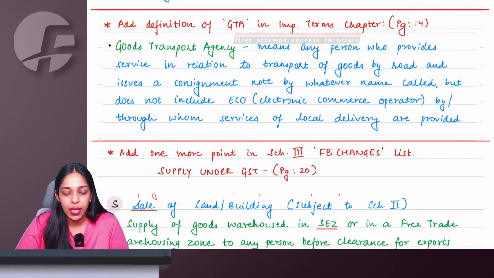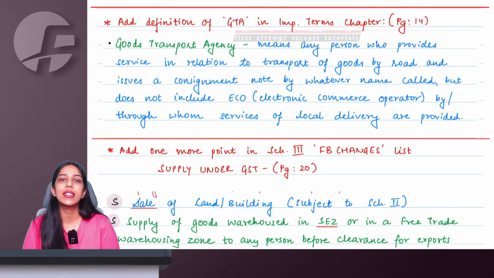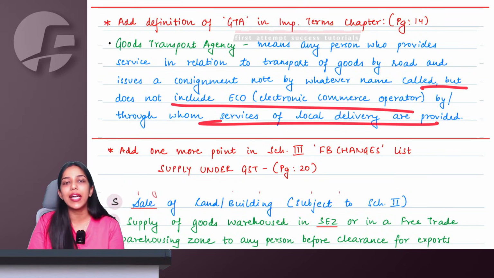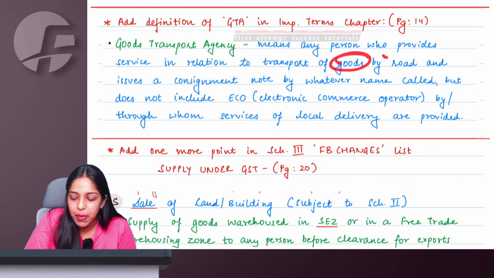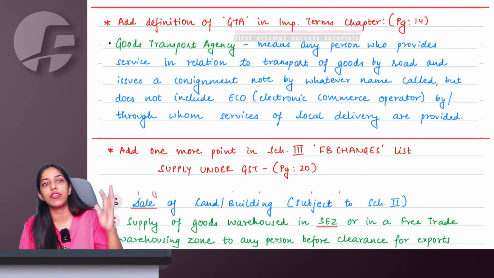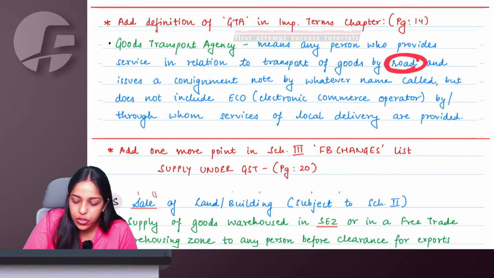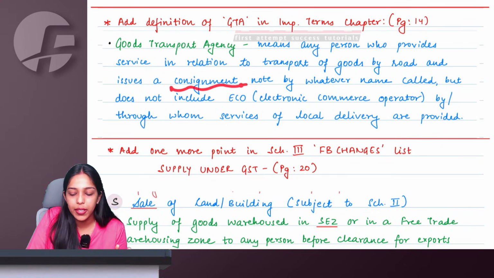So first we understand, ma'am, we already knew that a person who is transporting goods via road issuing consignment notes is known as a GTA, Goods Transport Agency. We used to study this in charge of GST chapter anyways. Now we are adding it in the important terms part because of this amendment, which says that generally anyone who is doing transportation of goods by road, this is important, right? If you are doing transportation via air or rail or water, you are not GTA. Only a person doing transportation services via road will be considered as GTA. Plus you will have to issue consignment notes also.